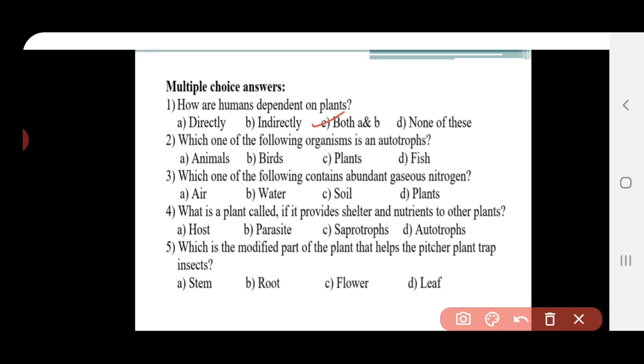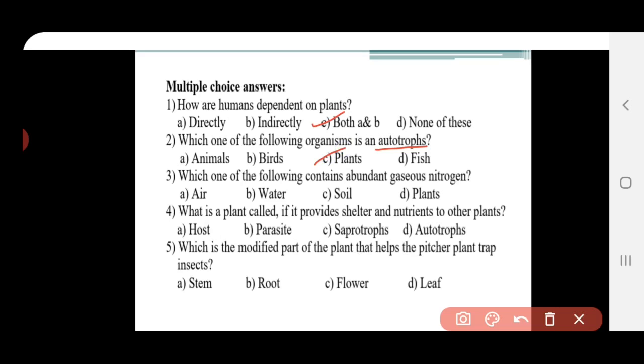And second question, which one of the following organisms is an autotroph? Autotroph means they can prepare their own food. The options are animals, birds, plants and fishes. Among these options, plants are able to prepare their own food. So option C is the right answer.